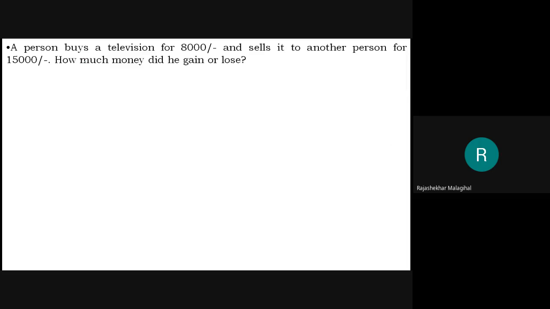A person buys a television for 8,000 rupees. Sells it to another person for 15,000 rupees. How much money did he gain or lose? They don't know, therefore they are giving both gain or lose. In the previous slide, I told you that the manufacturing cost is called cost price.